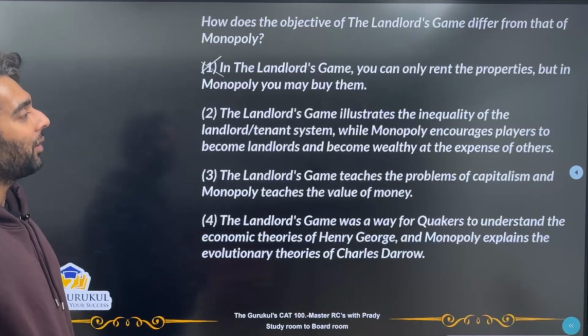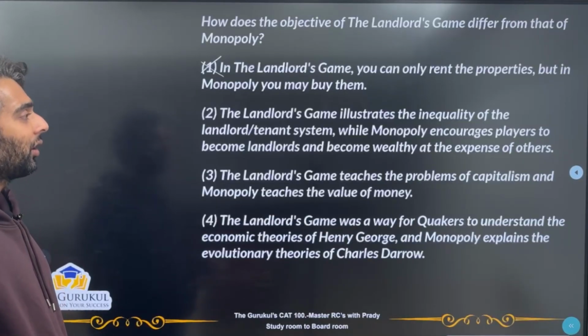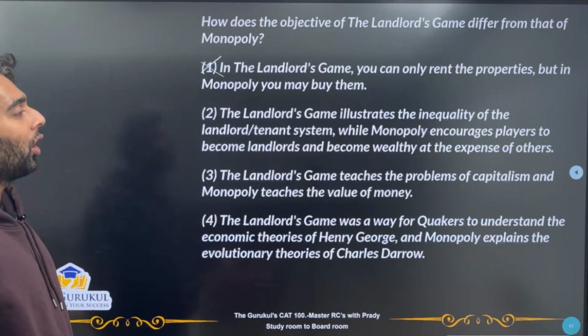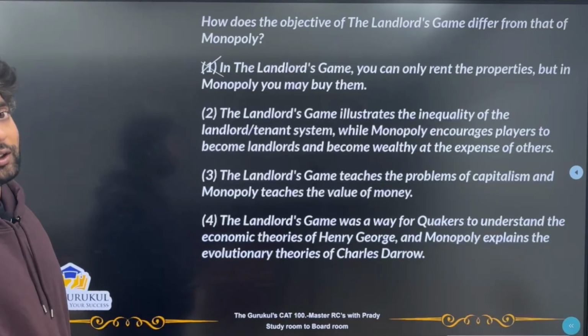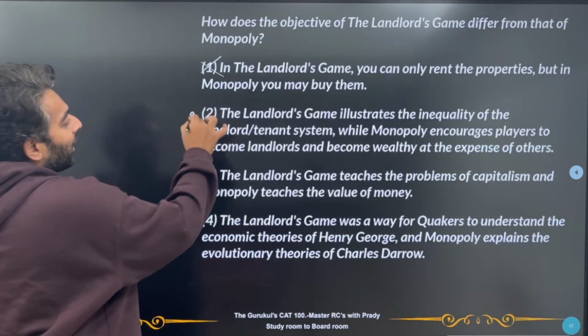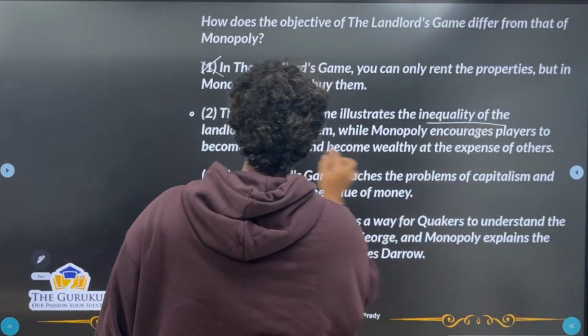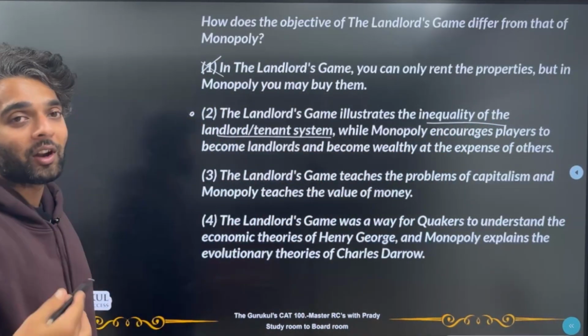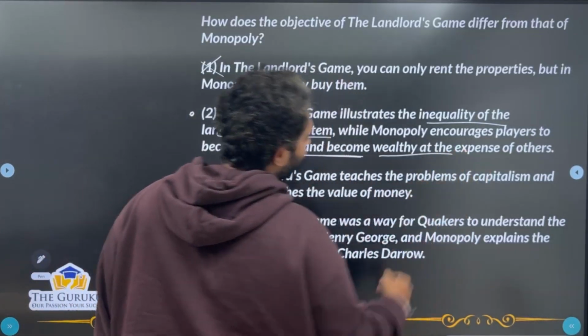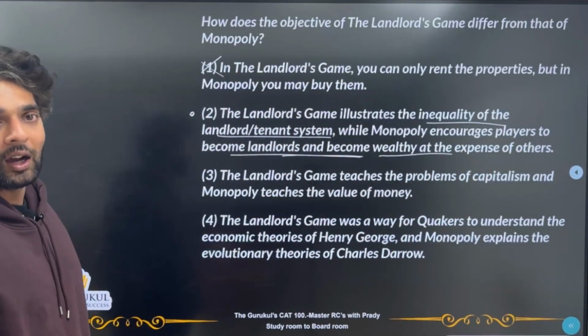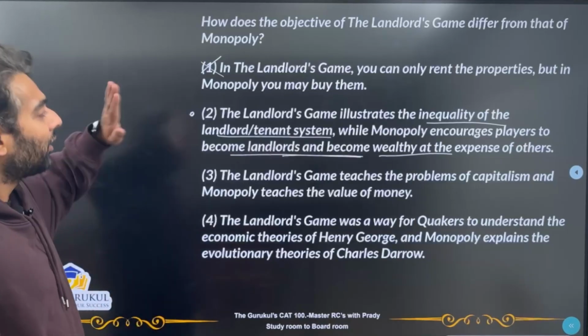Second one, the landlord's game illustrates the inequality of the landlord-tenant system, whereas Monopoly encourages players to become landlords and become wealthy at the expense of others. Now this clearly tells us that in the landlord's game, we are looking at how the inequality of the landlord-tenant system is there. We are trying to educate. Whereas in Monopoly, we are trying to become landlords ourselves, wealthy at the expense of the others, wealthy without caring for the others. So this is a very good answer.